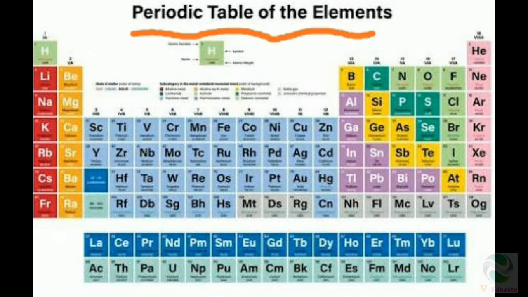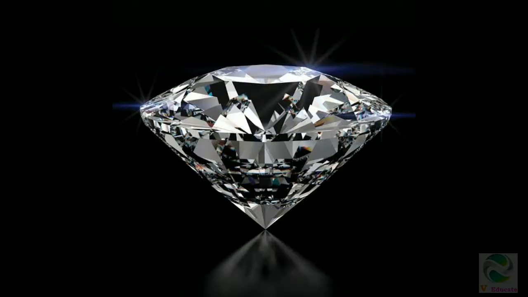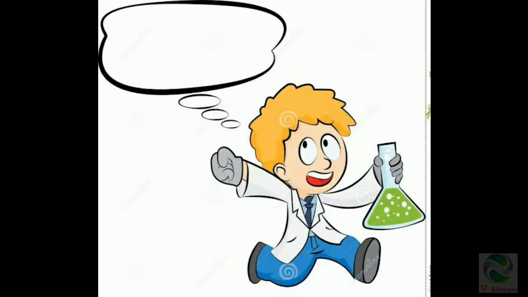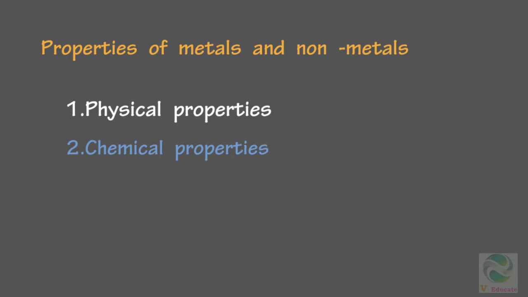We are using metals and non-metals in our daily activities. We are feeling difficult to differentiate metals and non-metals. Don't worry, after watching this video, you can easily differentiate metals and non-metals. Scientists used two methods to decide whether it is a metal or a non-metal. They are physical properties and chemical properties. In this video, our focus is on physical properties.